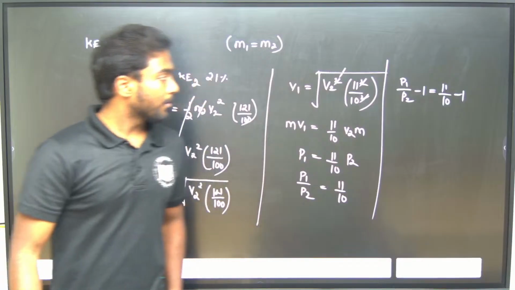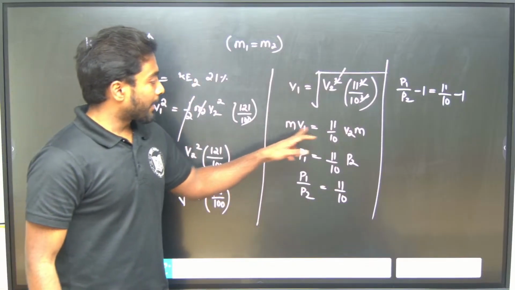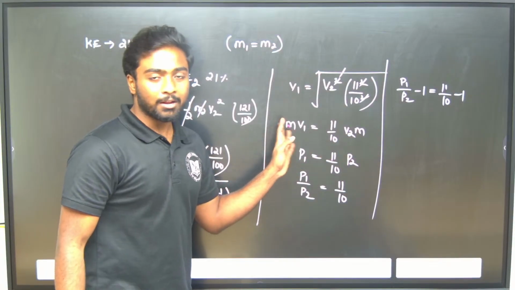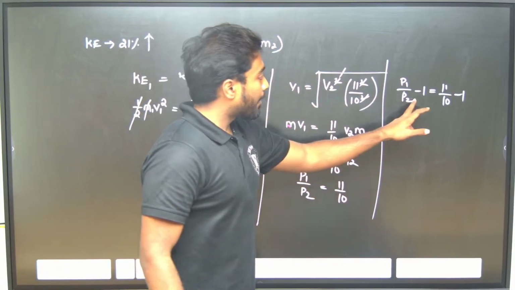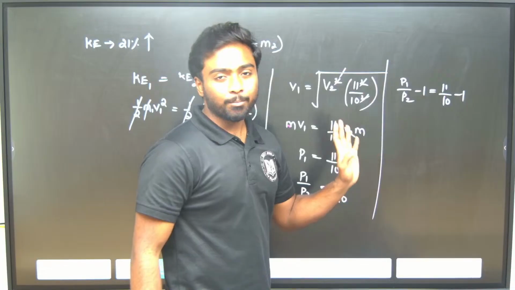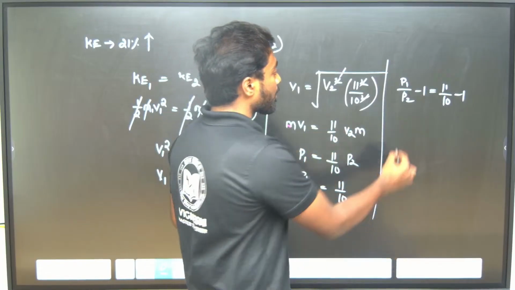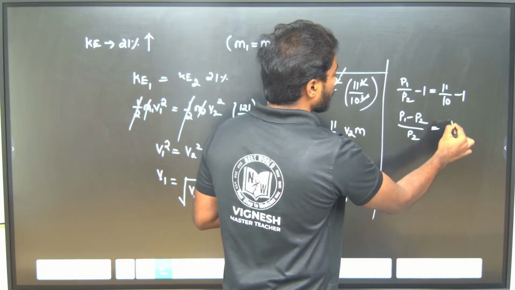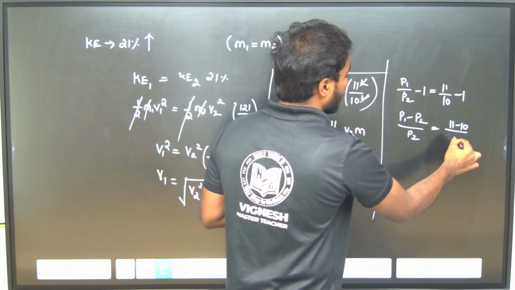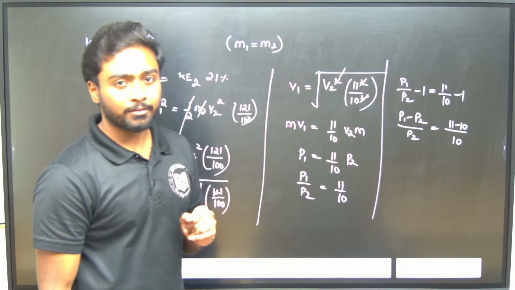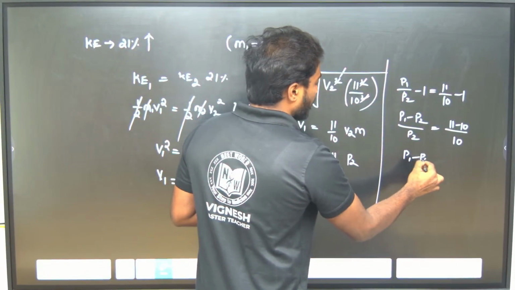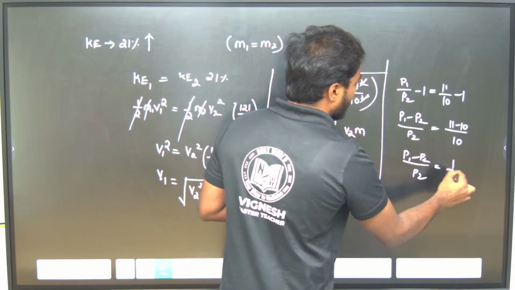Is that fine? Is there any doubt? I have multiplied m and m here also; if I cancel, it will be the same thing. And minus 1, I have subtracted on both sides. So P1 minus P2 by P2 will be equal to 11 minus 10 by 10, which is nothing but 1 by 10.